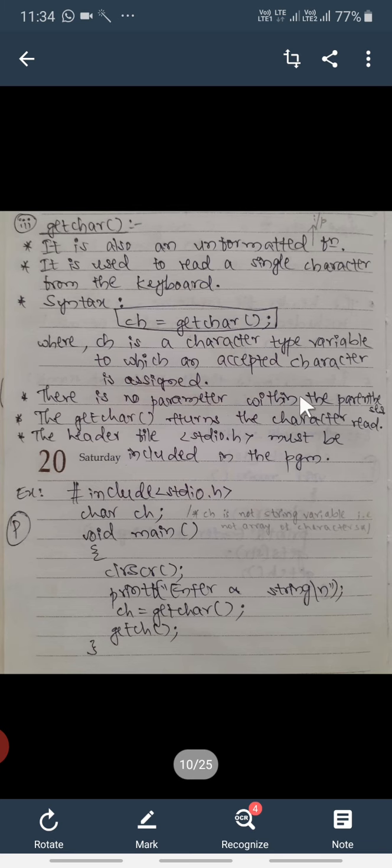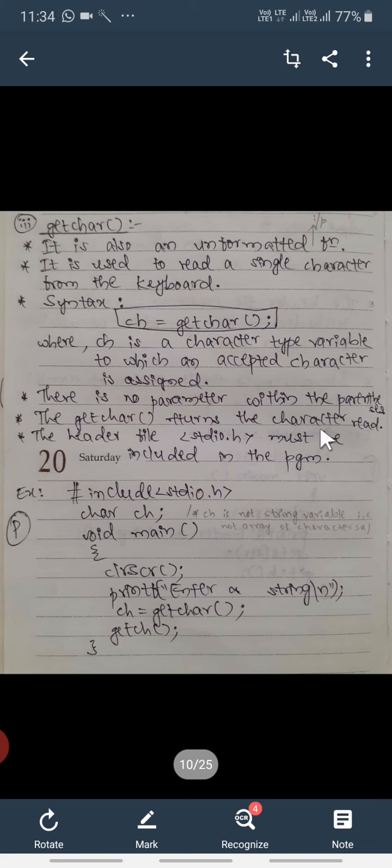There is no parameter within the parentheses. It is completely blank here. We are not writing any string variable name here. The getchar function returns the character it read.